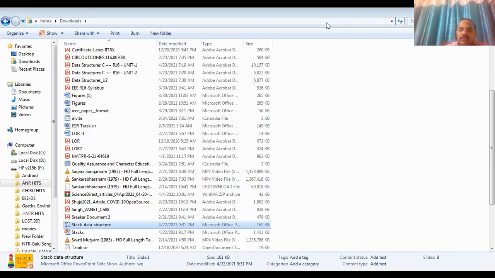Clear? So next is displaying, to display all elements of the stack. Clear? So void display, if stack is empty, printf empty. Otherwise, if it is not empty, then simply display the elements one by one. For i equal to top, i greater than minus 1, i minus minus. For example, i equal to top, 4.